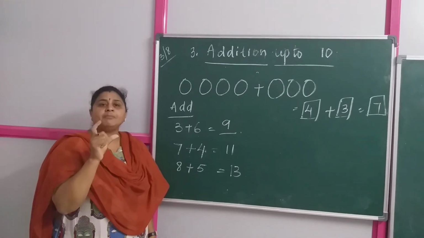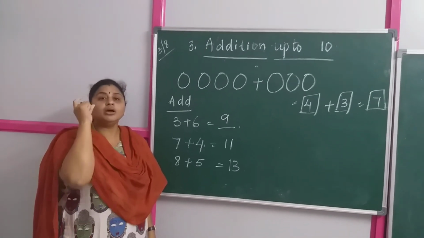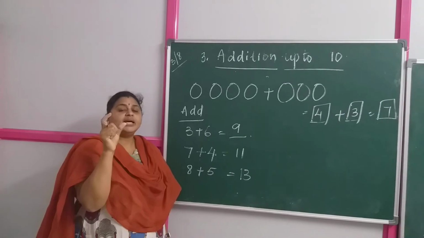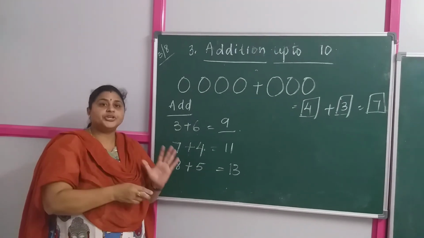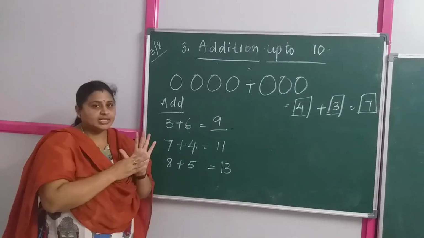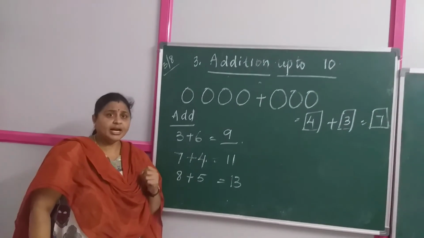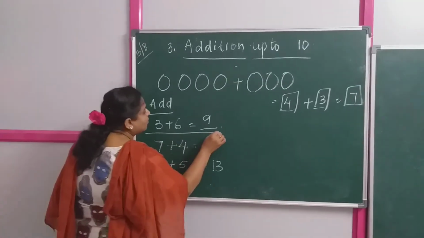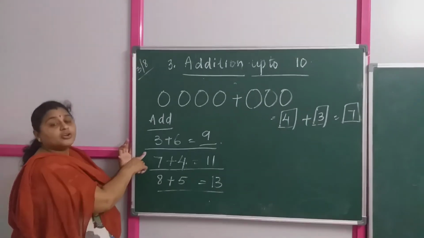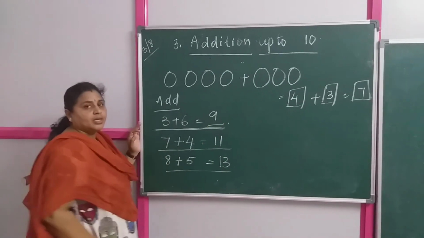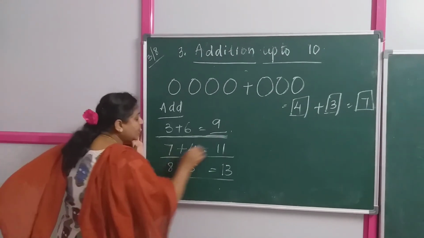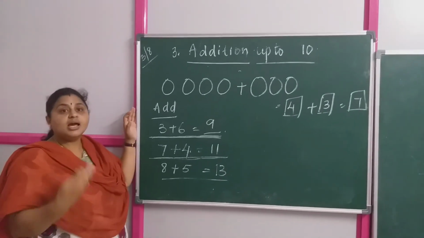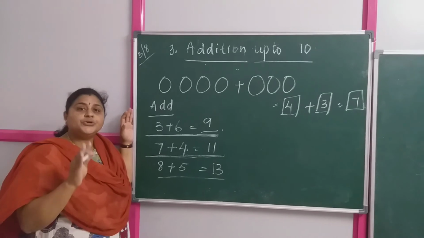Yes, here you have to remember which number you have to put in your mind. This is how you can develop your imagination skills. So put the bigger number in your mind and the smaller number on your hand or on your fingers. Then you start adding it up. Understood, children? So this is how you can do your page number 76. The additions you are doing in this way are called horizontal addition. What do you call it? Horizontal additions. Okay, children? Then in the next class, we will learn how to add the numbers using the number